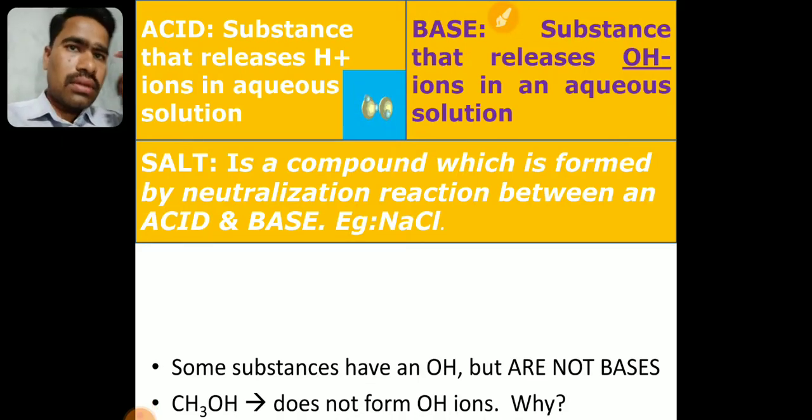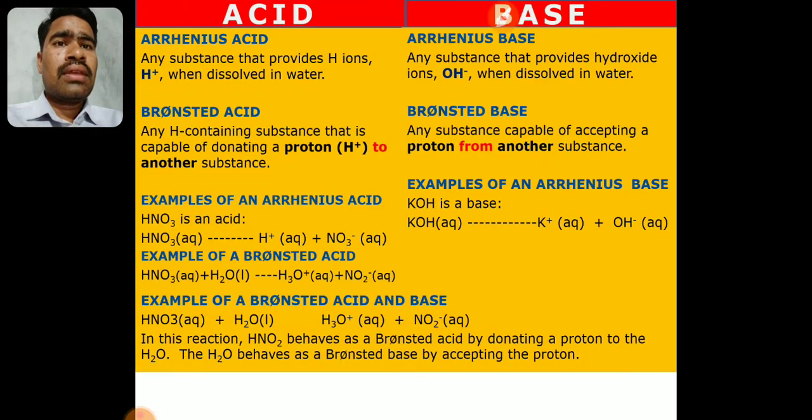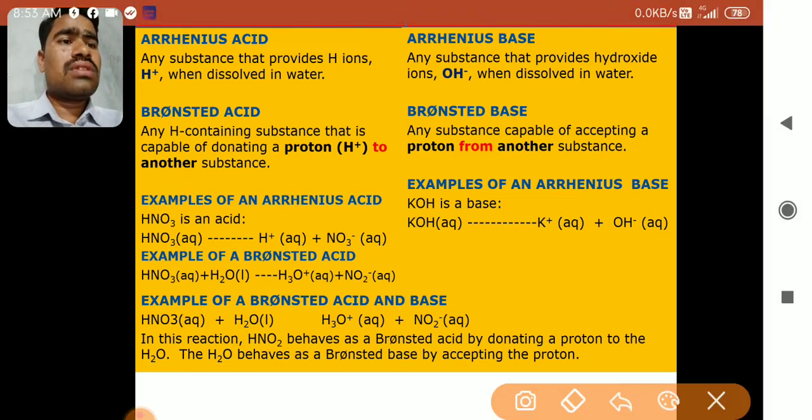Yesterday we have seen the definitions of acids, bases, and salts. The slide is in front of you. We have seen what acids, bases, and salts are, and we have also seen examples of these. So let us go to the next point: different definitions of acids and bases by different scientists. They have tried to differentiate between acids and bases. One such definition is given here.